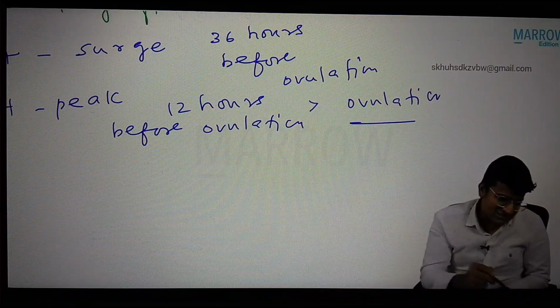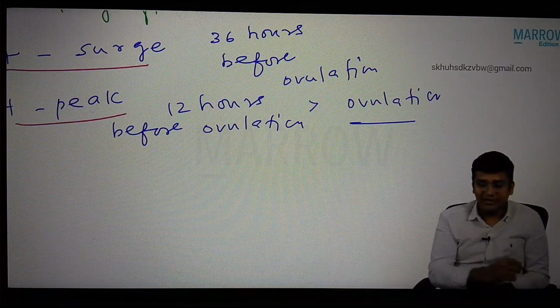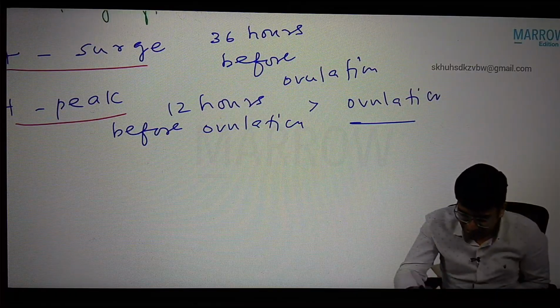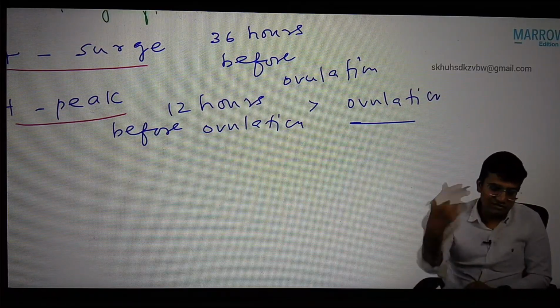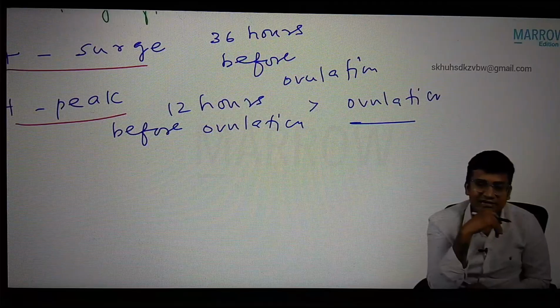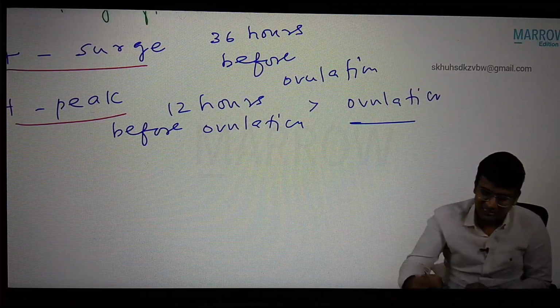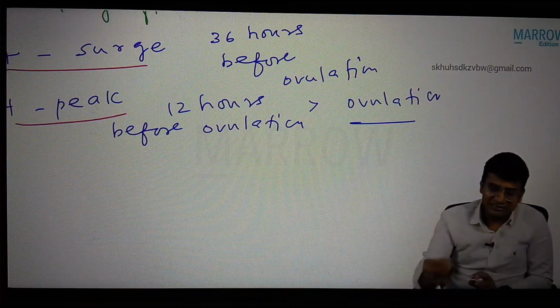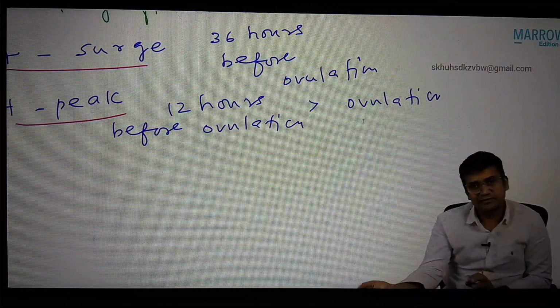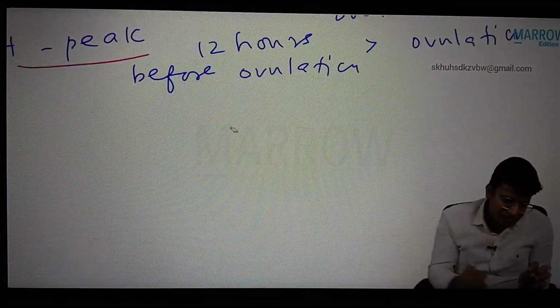Now in pharmacies, LH patches are available. You can tie the patch to the female's arm, which may give a color change or an alarm sound. By that, you can predict that ovulation is going to take place, and we can advise the couple to increase the number of matings in the fertile period. A few more points we're going to write.